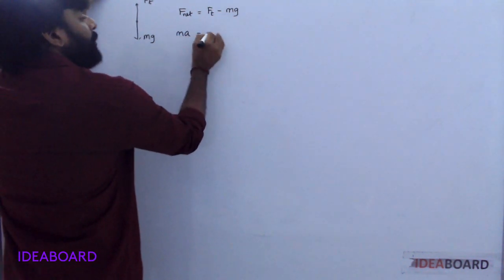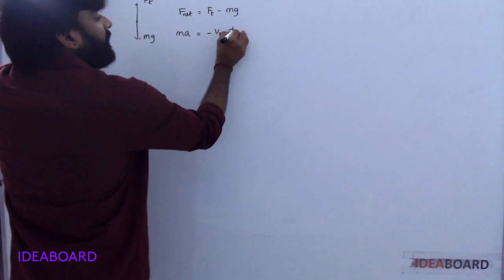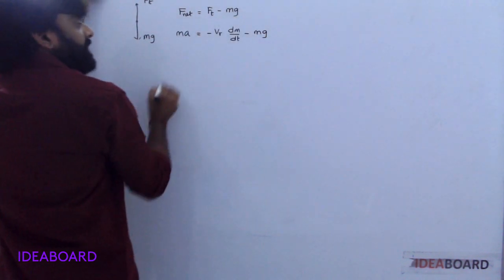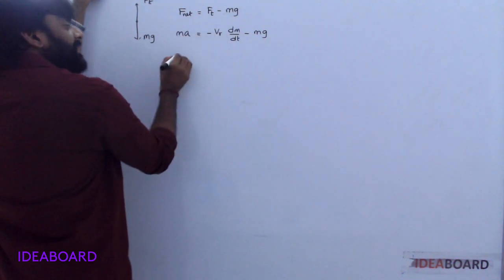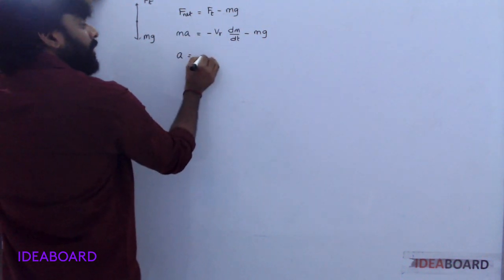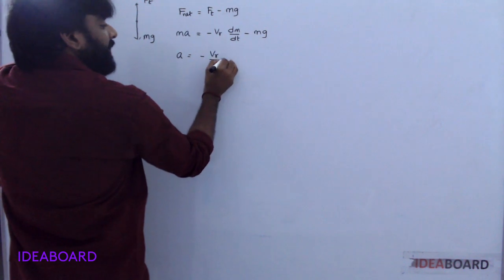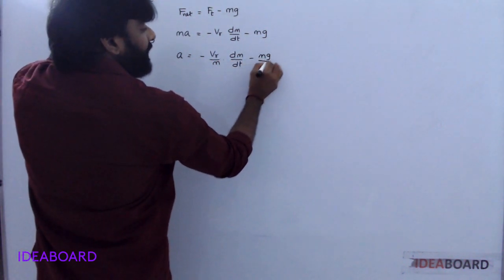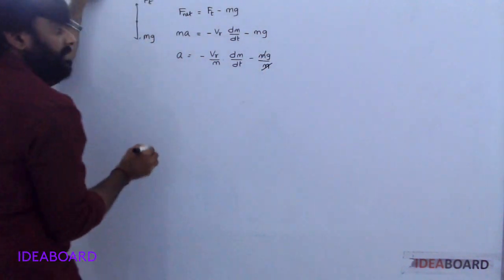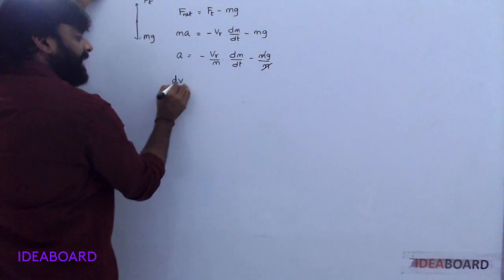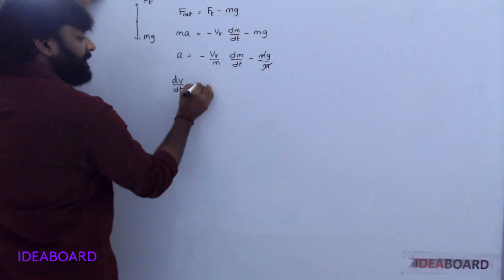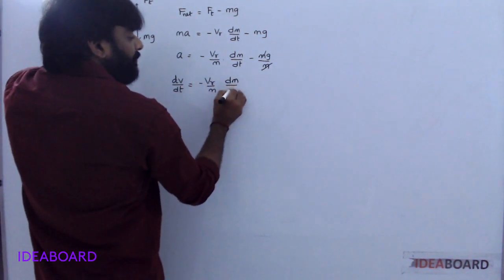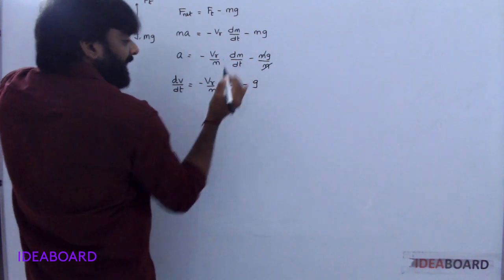So ma equals minus vr dm by dt minus mg. Taking m to this side, a equals minus vr by m dm by dt minus mg by m. m cancels. Acceleration means the rate of change of linear velocity, so dv by dt equals minus vr by m dm by dt minus g.